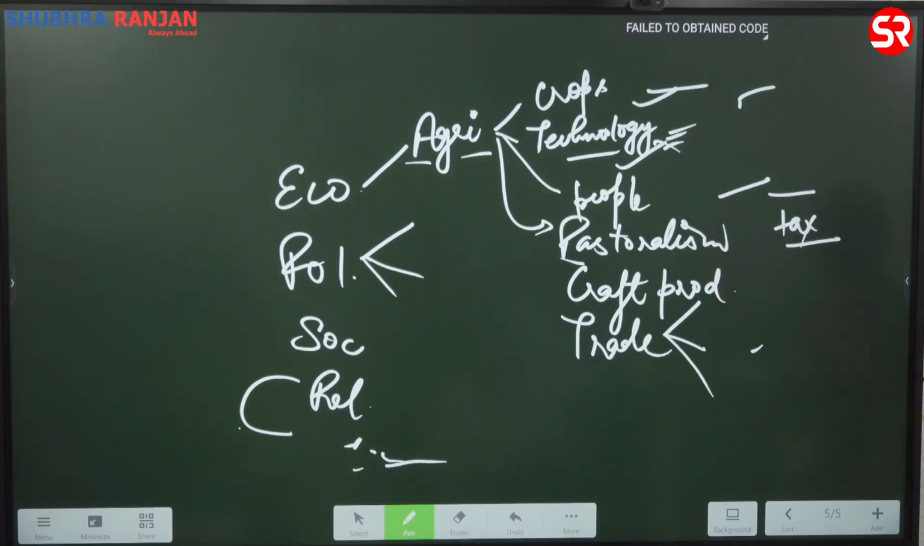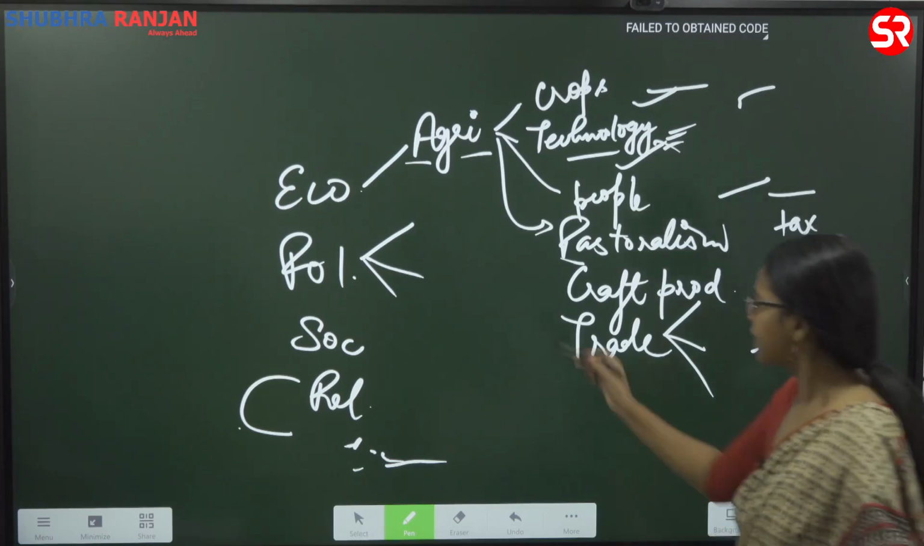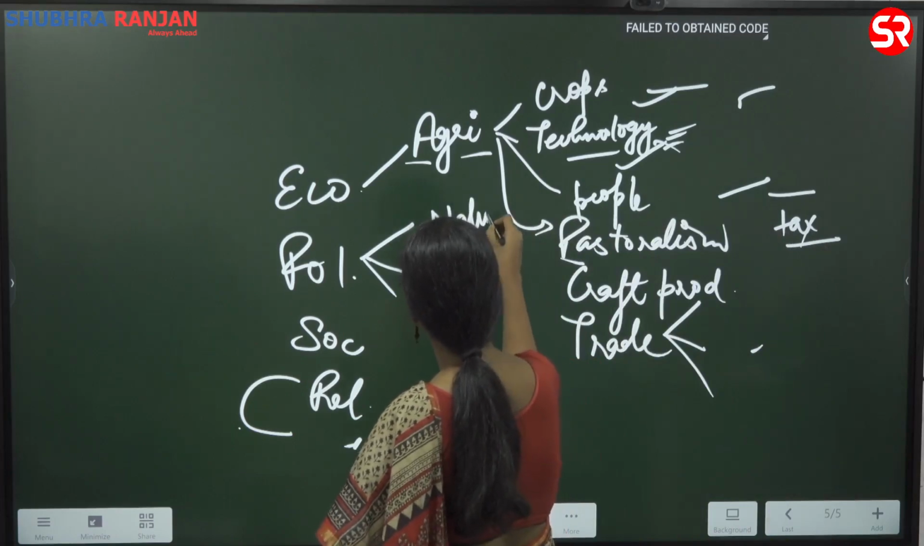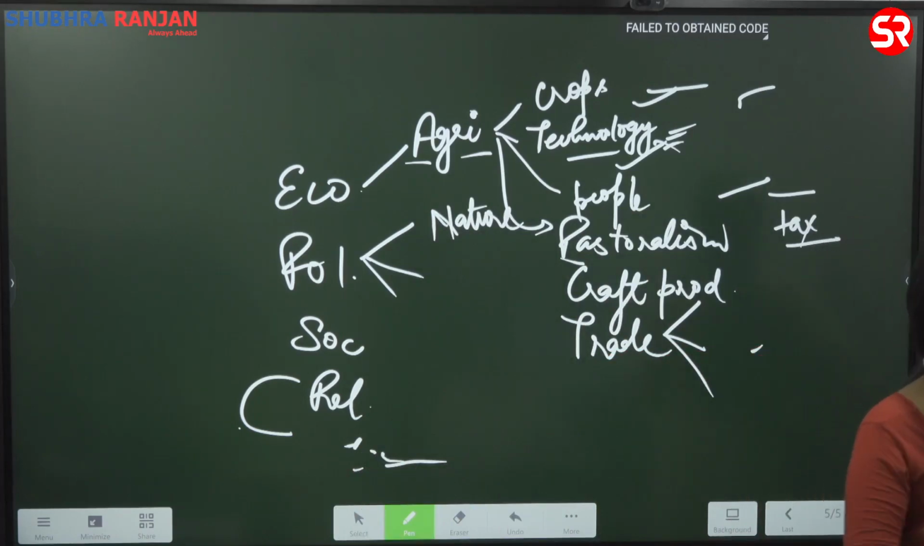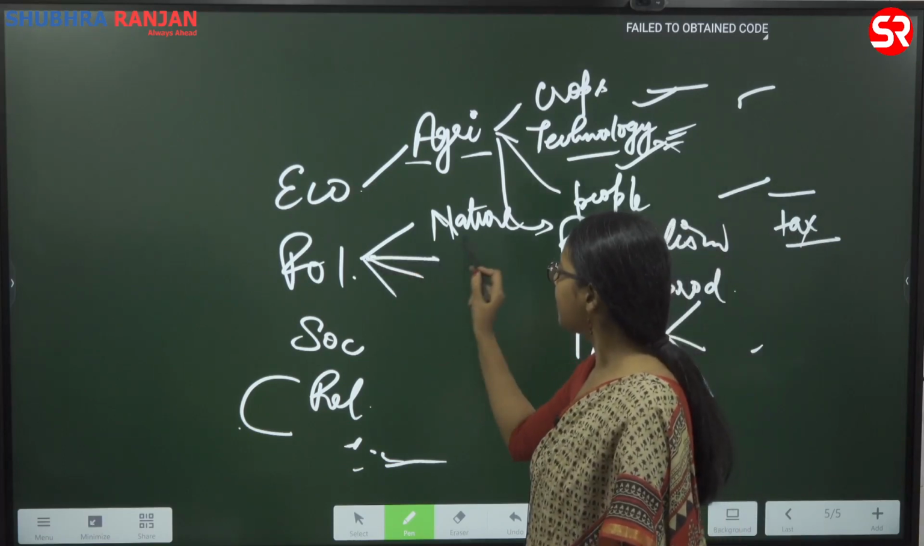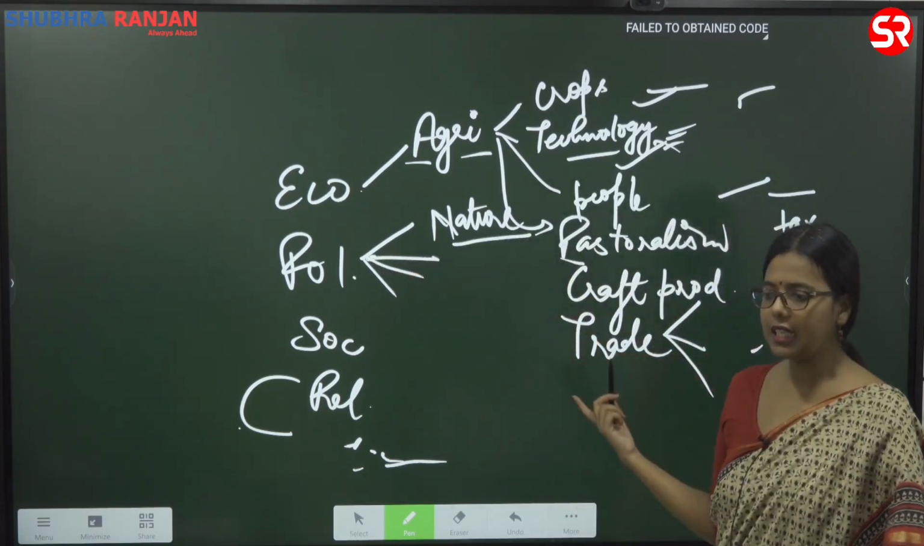So where were we? Political. So when you are studying political detail, what do you need to study here? Polity. What kind of polity? What is the nature of polity? First thing, you will need to understand the nature of polity. Okay, nature of polity का क्या मायने है? Whether it's an oligarchical system, monarchical system, democratic system, republican system, that is the nature of the polity.